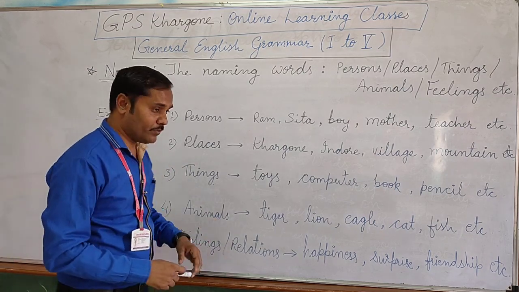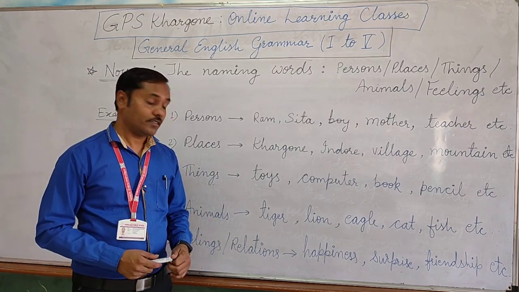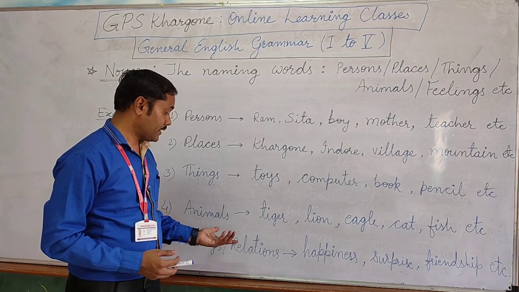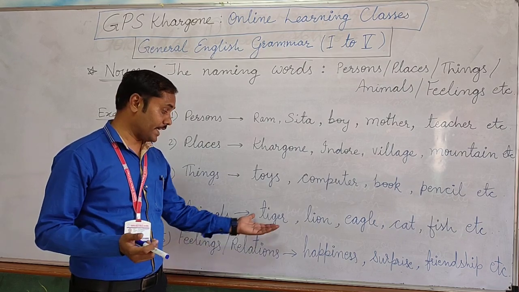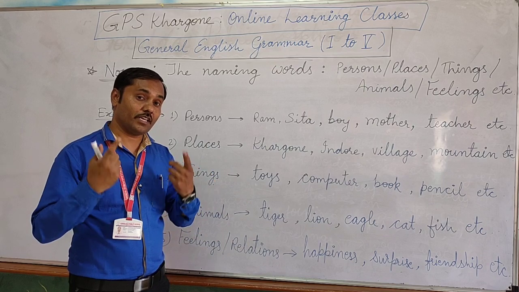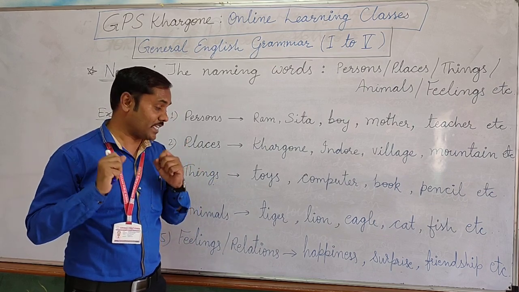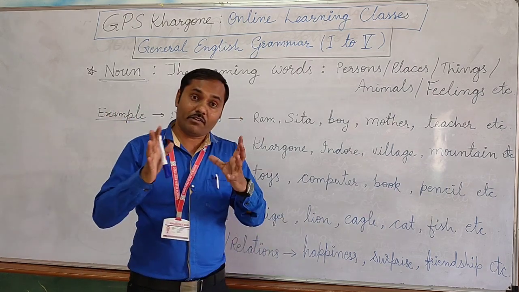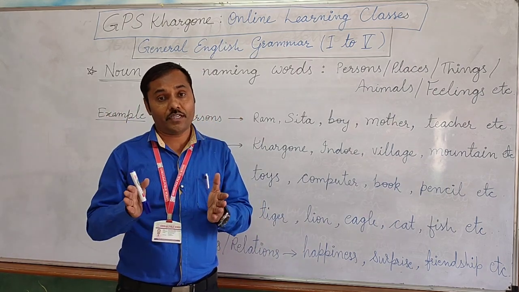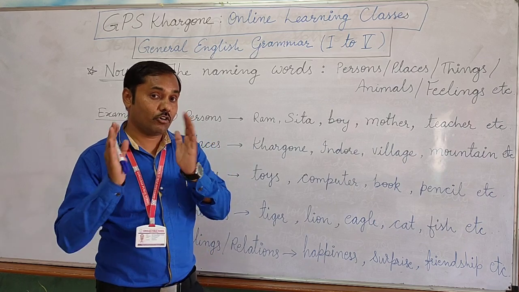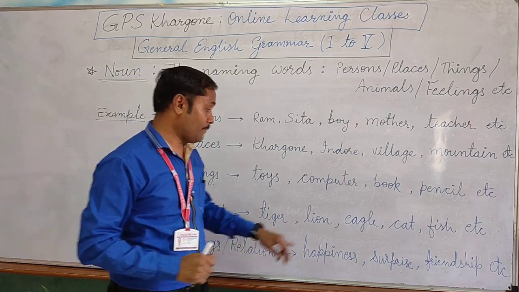Now the names of animals, yes. They also have been given names, just like tiger. When I say tiger, you have a picture in your mind of what type of animal a tiger is. Lion, if I say lion, you differentiate it from other animals, how a lion looks. Okay.